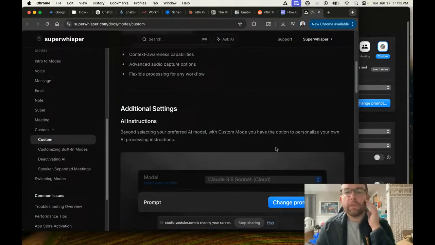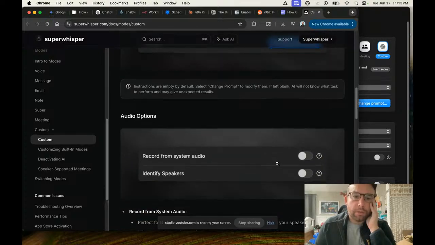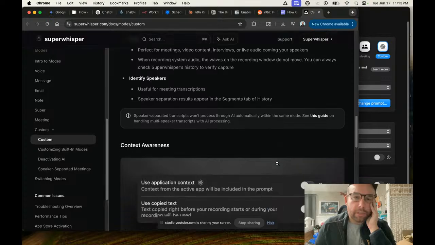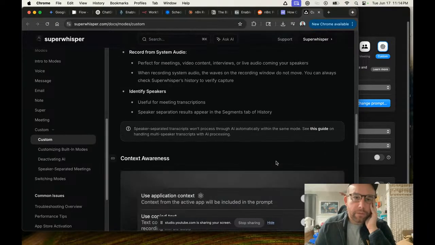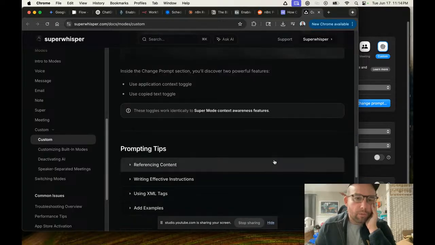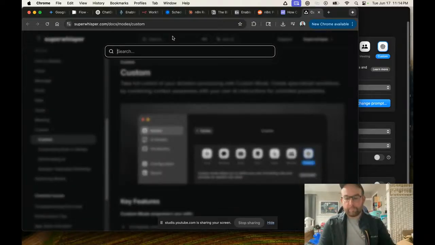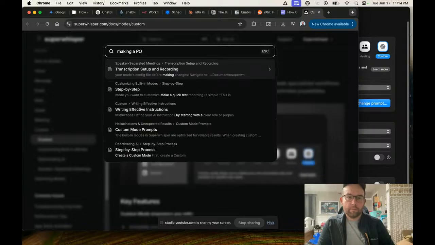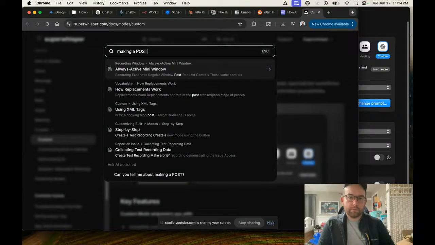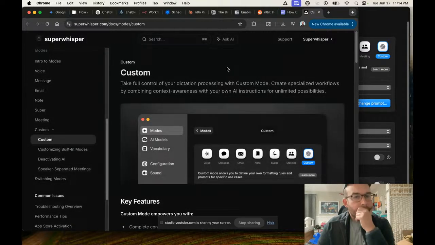So basically, I want to make a mode in Super Whisper where I talk, and then when I stop talking, it gets sent to n8n by post. And then it'll grab it from there, and then can do a bunch of things, basically. Post. Is that how I want to do it?